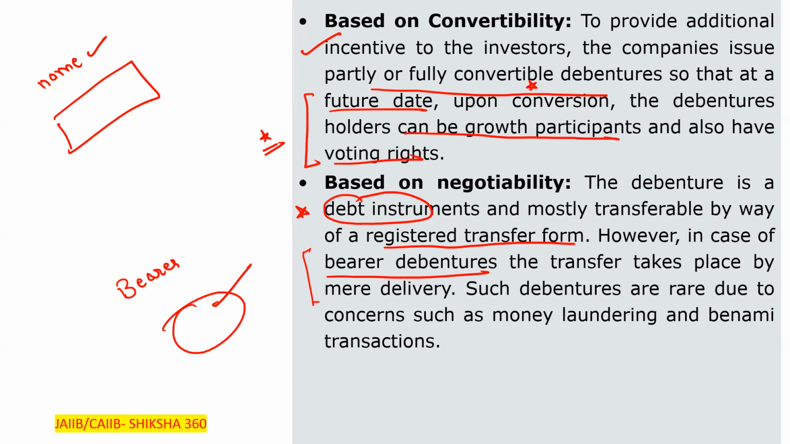Such debentures are rare due to concerns such as money laundering and benami transactions. These types of debentures, bearer debentures, are very rare due to those concerns. So you have to be very careful regarding that.